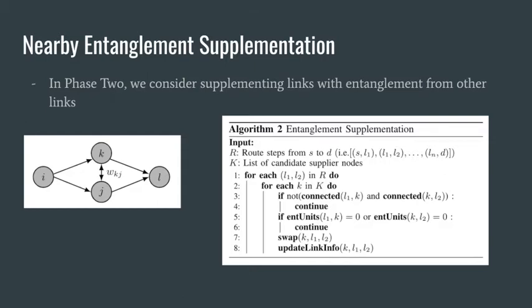Given a path from source S to destination D and a list of candidate nodes, meaning nodes that are not in the path, check the following. For each link in the route R, and for each candidate K in the list of candidates K, check direct connections into the path and check that there are enough entanglement resources available. And if so, perform an entanglement swap, and update the network.